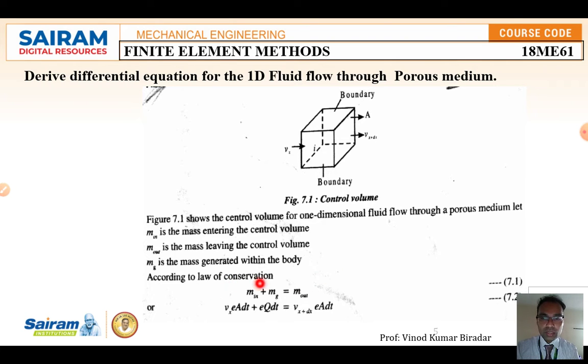Okay, so now we know that the mass is nothing but the velocity here. Velocity potential is equal to ρ V(x) A dt plus ρ Q dt, the fluid generated inside, which is equal to mass out, that is ρ V(x+dx) A dt. So this is equation number 2.